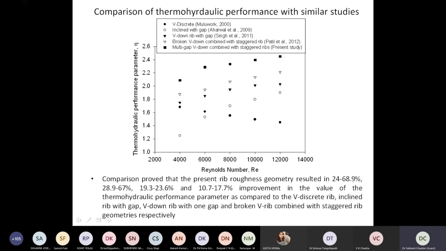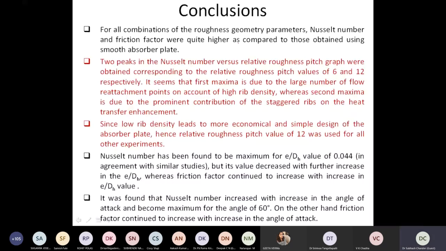So, concluding all the information: for all combinations of roughness parameters, Nusselt number and friction factor were quite high as compared to those obtained using a smooth absorber plate. This is very obvious. Two peaks in the Nusselt number versus relative roughness pitch were obtained, corresponding to relative roughness pitches of 6 and 12. It seems that the first maximum is due to a large number of reattachment points, and the second maximum is because of the staggered rib presence. Rib density leads to more economical design, meaning 12 ribs are good and the best design.